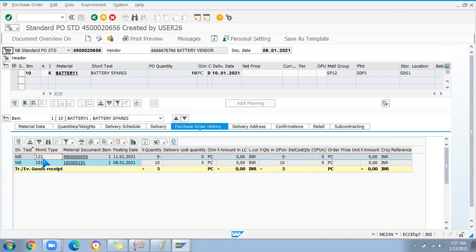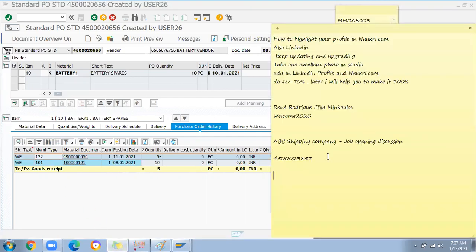Did I explain the 122 and 161 movement type difference anytime? No, sir. Okay, I will keep this open. The difference between 161 and 122: it looks similar, but there is a difference. This is a major question asked in interviews. What is the difference between both? Both are returns, returning the stock to a vendor, but in what way? I will explain this one.